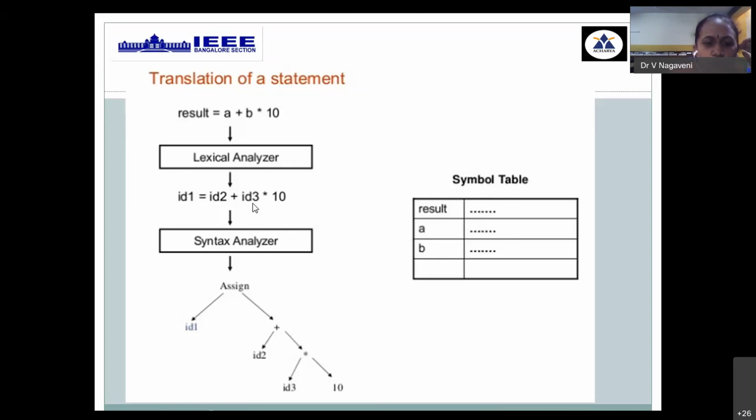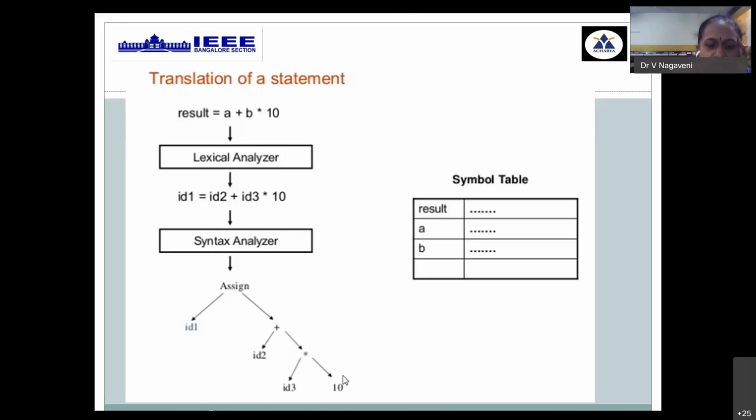Then this output is given to the next stage called syntax analyzer, wherein all these tokens will be converted into a well-formed tree structure by knowing the notations of context-free grammar. First, we need to give preference to the operator having the higher precedence level. So star should be evaluated first, so that is coming at the lowermost level. Okay, so star is evaluated first.